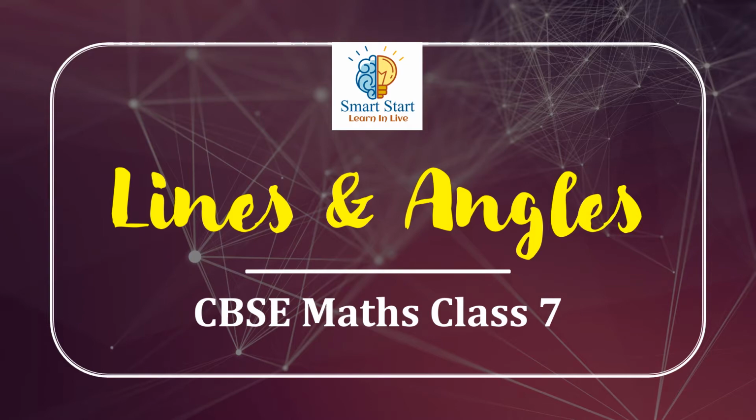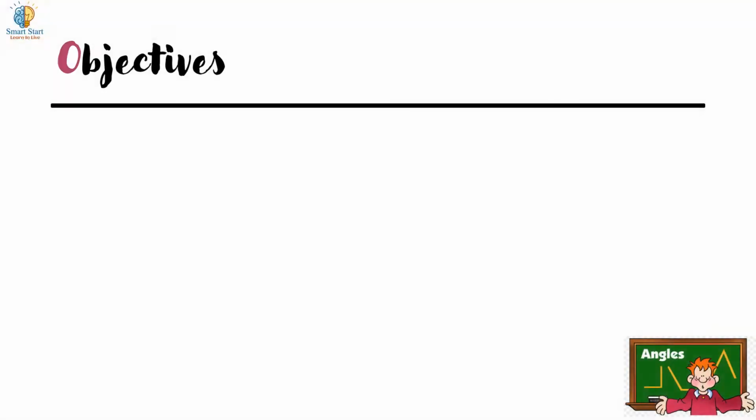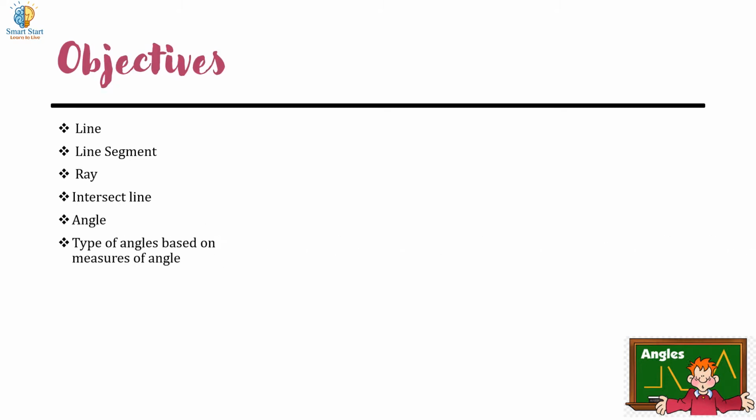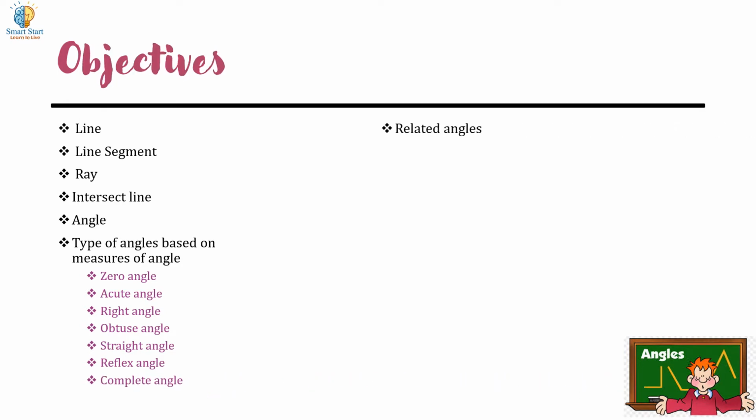Today we will learn about lines and angles. In today's video, we will cover the concept of line, line segment, ray, intersecting lines, angle, and types of angles based on measure of angle: zero angle, acute angle, right angle, obtuse angle, straight angle, reflex angle, and complete angle.